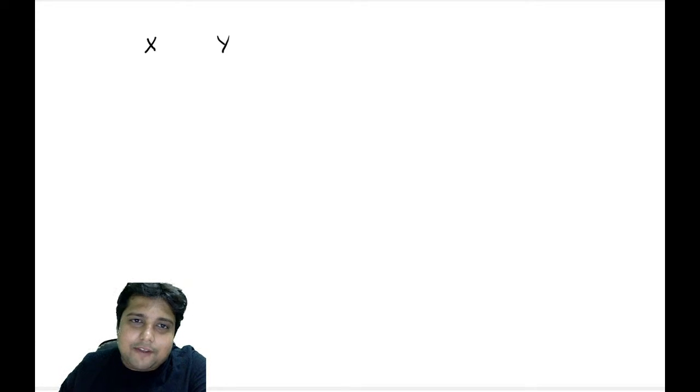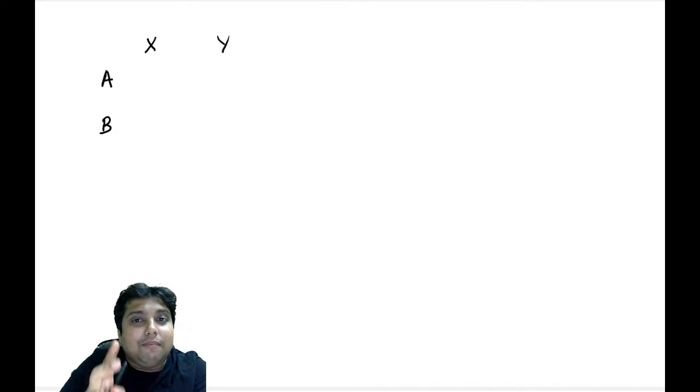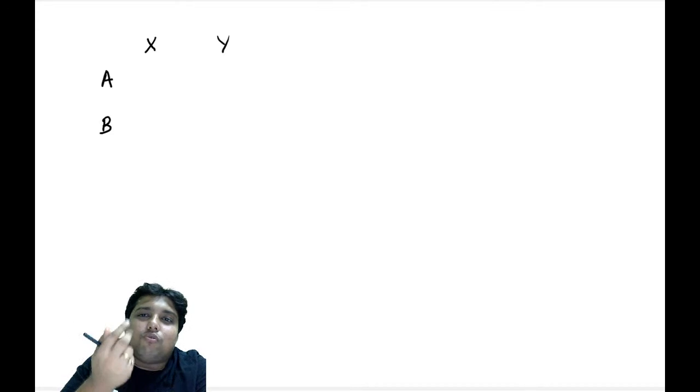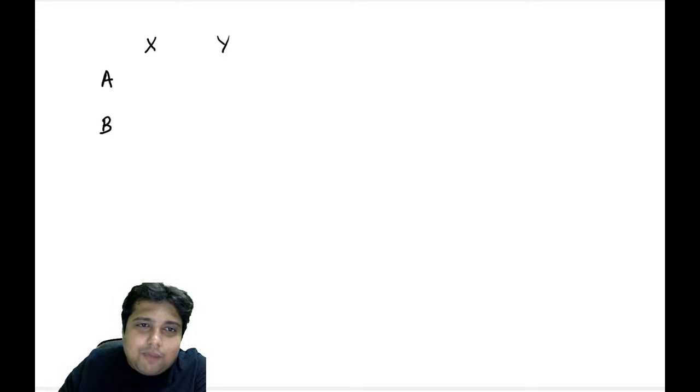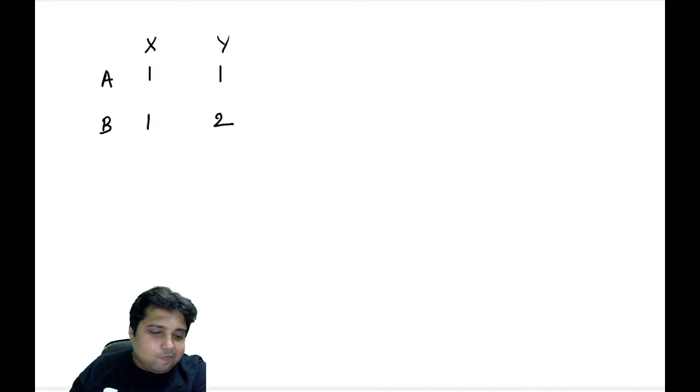Suppose I take a scenario in which a company makes two products, X and Y. To make these two products, the company uses two raw materials, A and B. To make 1 unit of X the company requires 1 unit of A and 1 unit of B, but to make 1 unit of Y they require 1 A and 2 units of B. So I hope up until this it is clear.